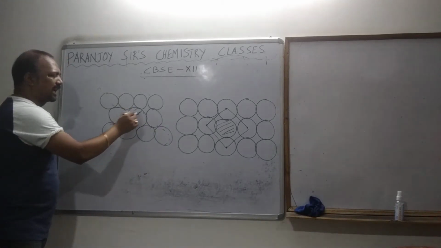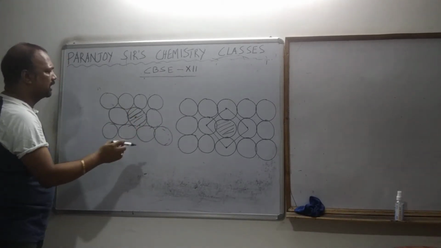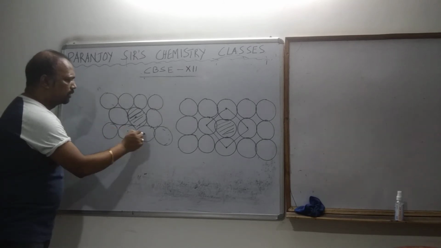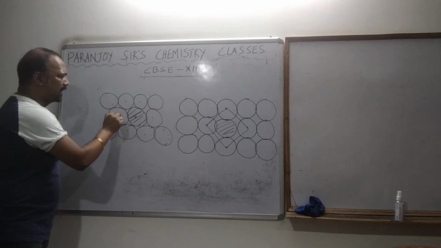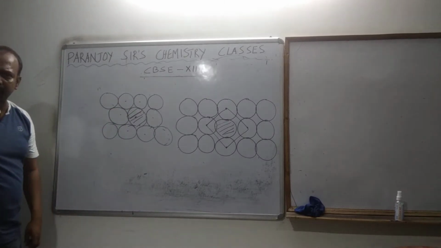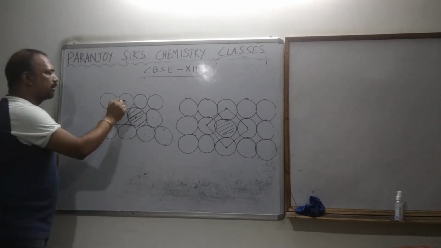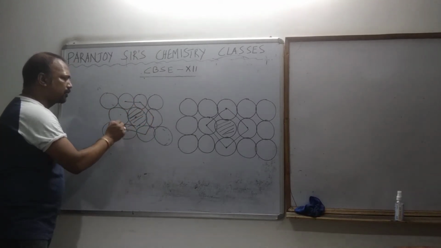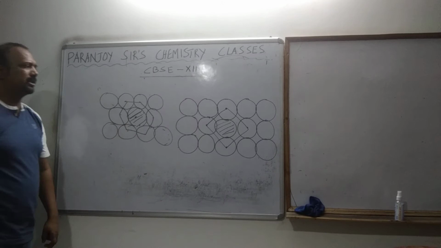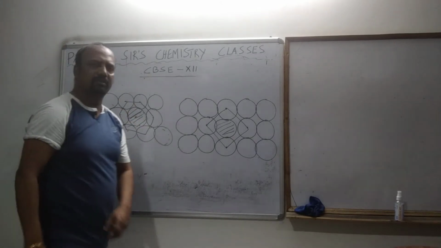So take this as the middle one. Now it is touching with how many? 1, 2, 3, 4, 5, and 6. These are the centers directly in touch. Now if you just join this, I will show it in the notes also, you will find a hexagon, right?